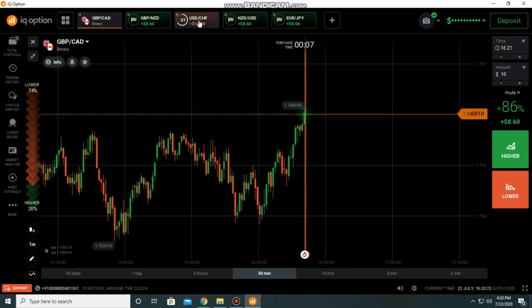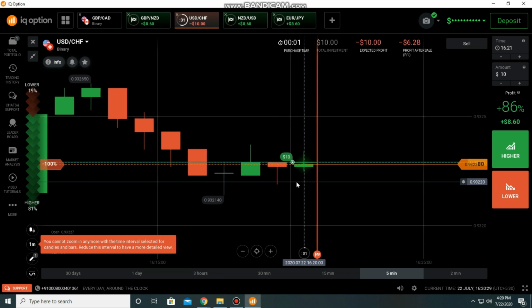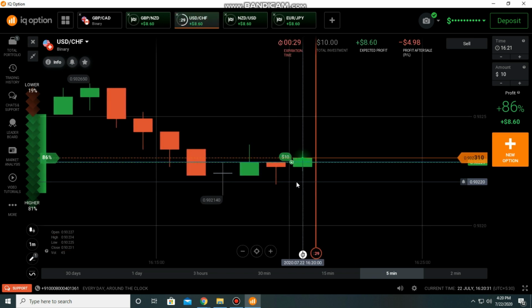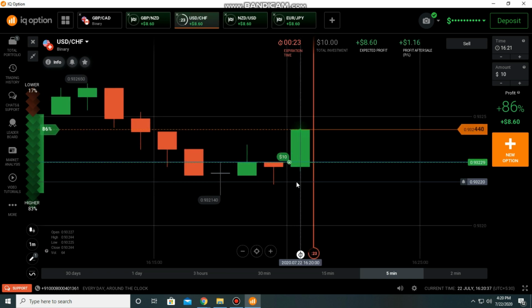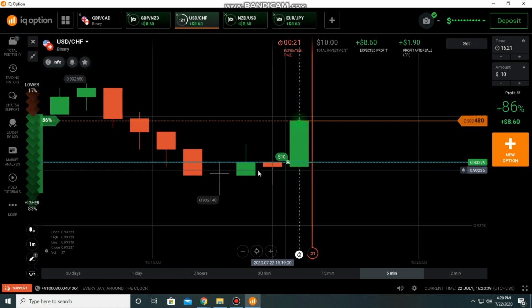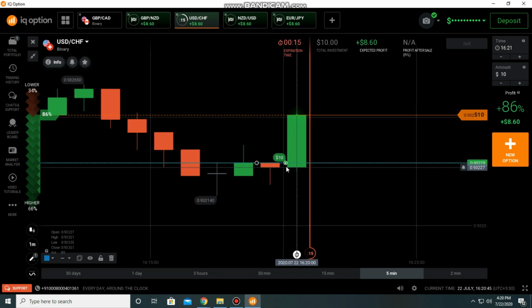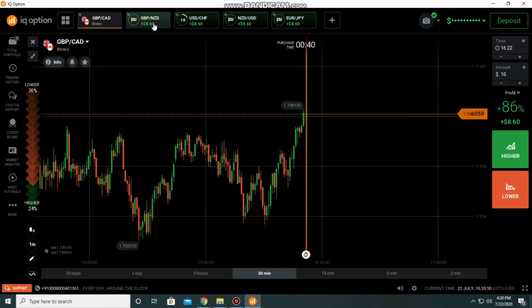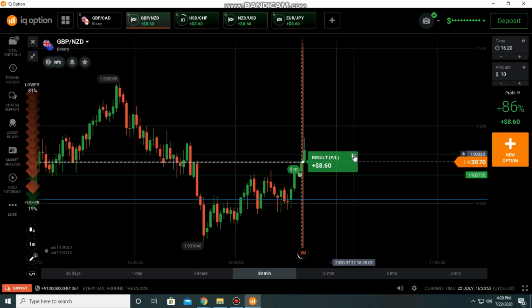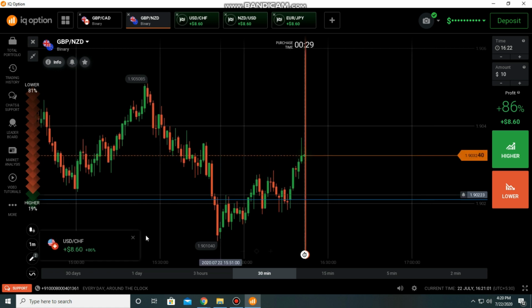I will take some trades after this, but I don't trade in these 5 pairs. I will trade in only 1 pair. We can see some strong buyers' entry. I lost because of that doji level. To a winning trade.